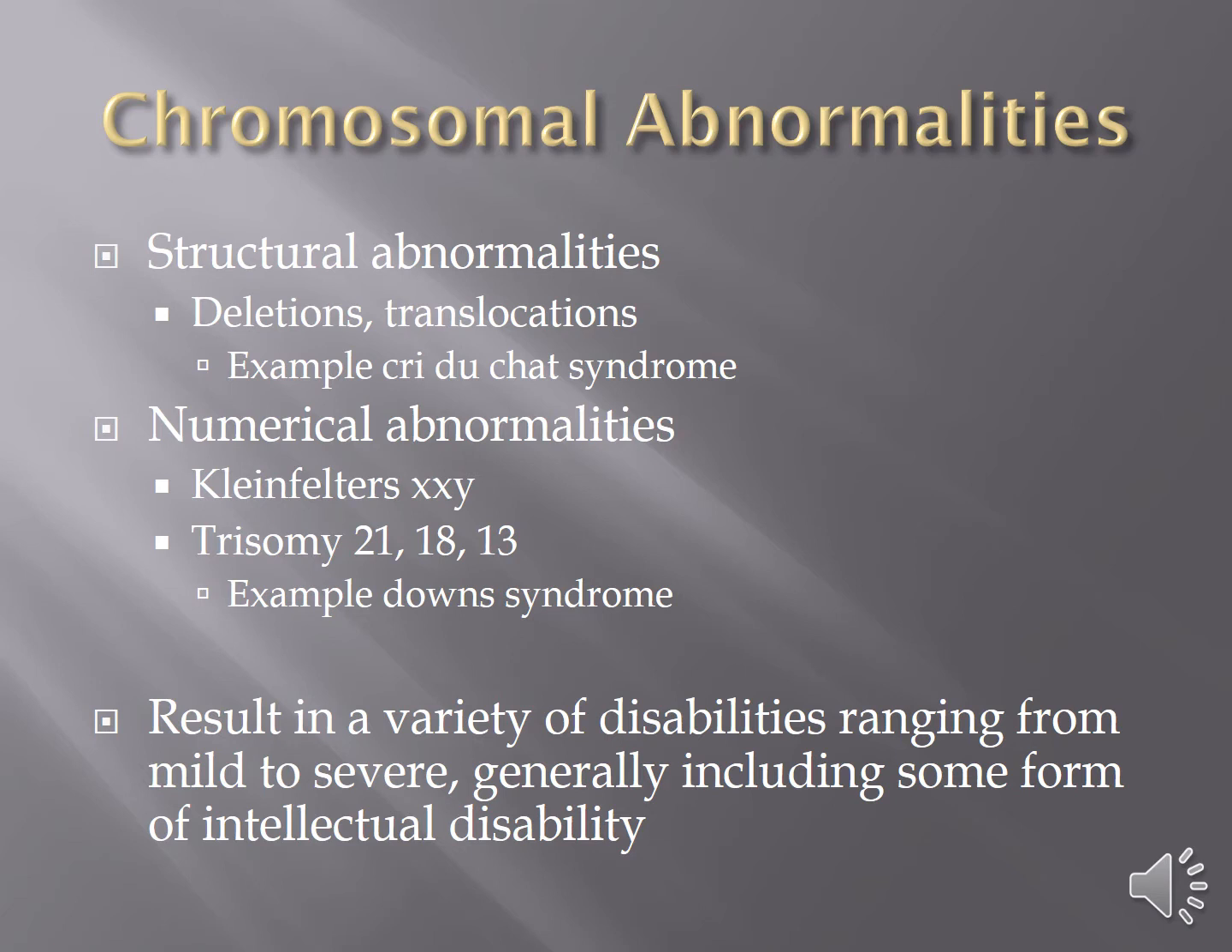Some of these are quite survivable, but they go along with intellectual disabilities and other sorts of abnormalities with heart, lungs, kidneys, all sorts of other things. So most of these genetic abnormalities can be anywhere from mild to severe and involve some sort of intellectual impairment, although not always.